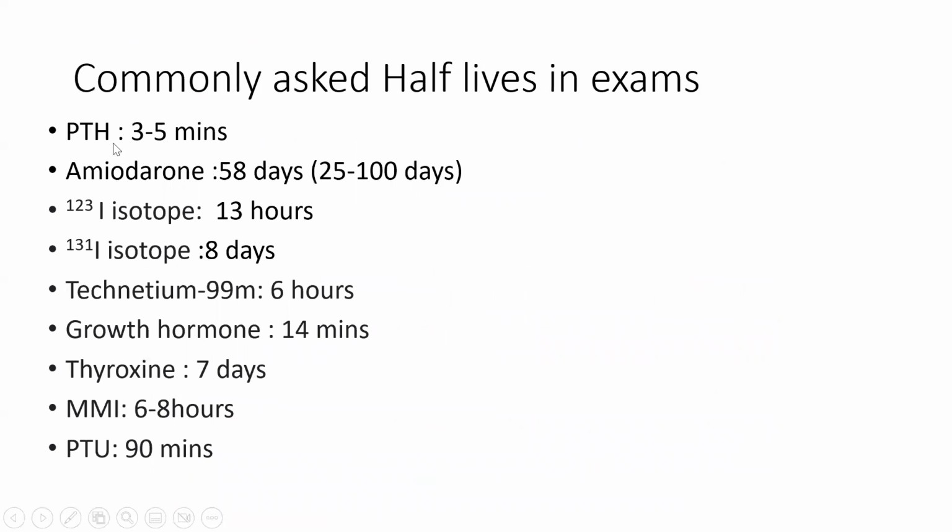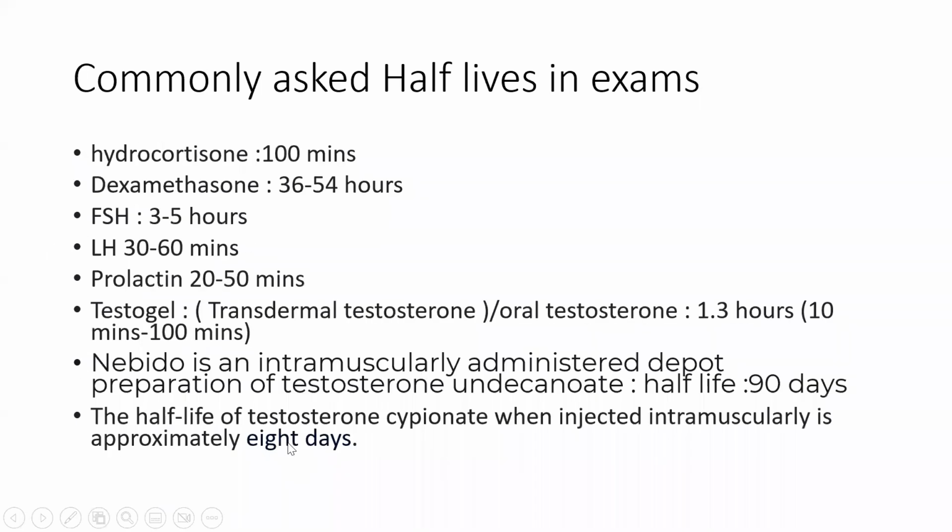So half-life of PTH or parathyroid hormone, 3 to 5 minutes. Amiodarone, approximately 58 days, ranges from 25 to 100 days. I-123 isotope, 13 hours. I-131 isotope, 8 days. 99m technetium, 6 hours. Growth hormone, 14 minutes. Thyroxine, 7 days. Methimazole, 6 to 8 hours. Propylthiouracil, 90 minutes. Hydrocortisone, 100 minutes. Dexamethasone, 36 to 54 hours.